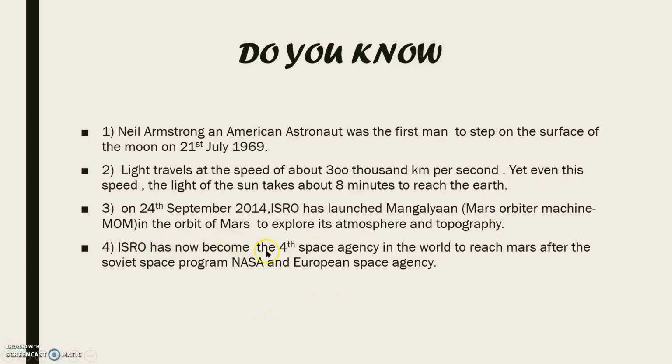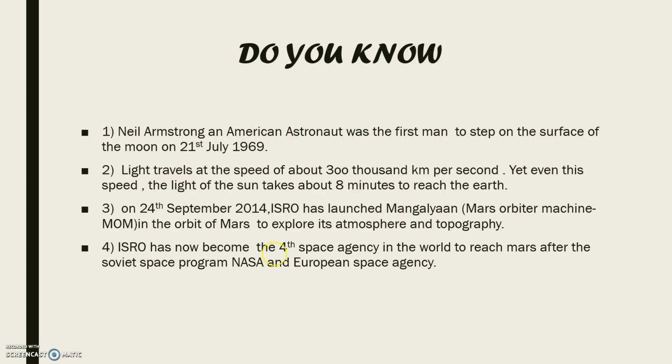And ISRO has now become the fourth space agency in the world to reach Mars, after the Soviet space program, NASA and the European space agencies. That means in the world, ISRO has become fourth place among space agencies that send satellites into space to get information.